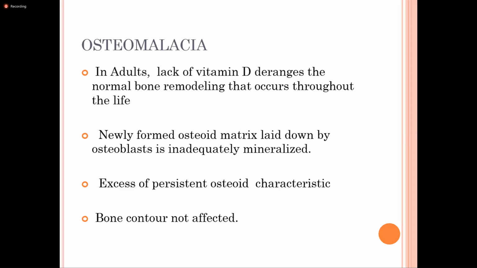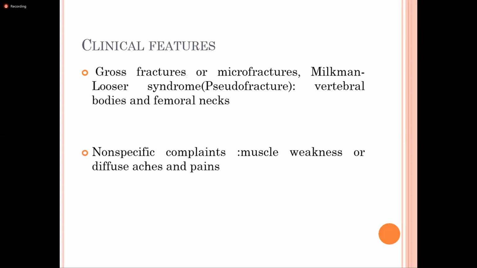On X-ray we will find linear fracture-like areas, known as the Looser zone. There are no gross fractures, but we see linear fracture-like areas, so it is known as pseudofracture, mostly in the femoral neck. The patient may have muscle weakness as well as aching pain in the muscles.